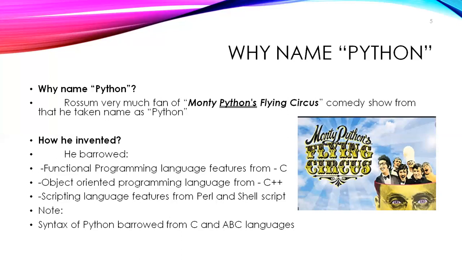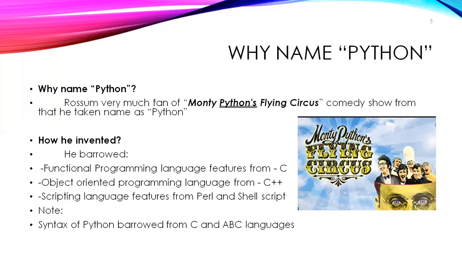One is functional programming language features taken from C language, object-oriented programming features taken from C++, then scripting language features taken from Perl and Shell script. So these features he took from C, C++, Perl and Shell script. With that combination, he introduced Python.